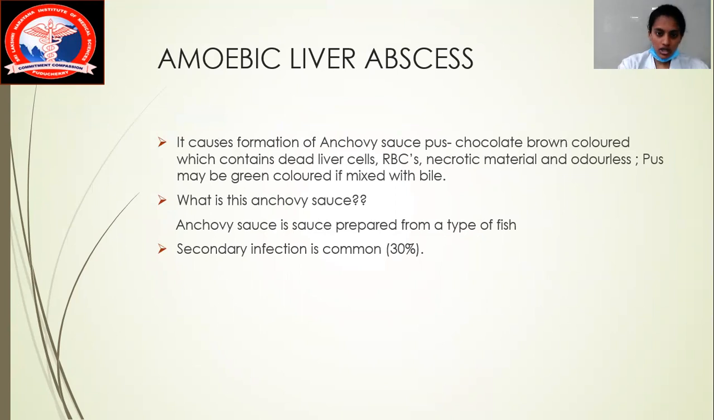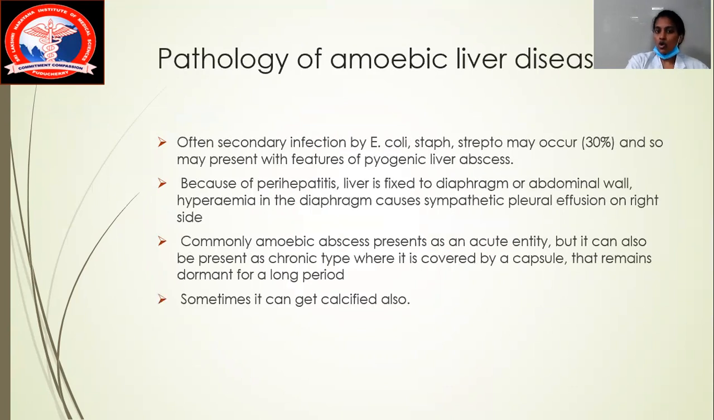The next important thing to think about is anchovy sauce pus. It is chocolate brown in color, containing dead liver cells, RBCs, and necrotic material, and it is odorless. Usually you can think of secondary infection, which can be because of E. coli, Staphylococcus, and Streptococcus. In secondary infection, the patient presents with features of pyogenic liver abscess.